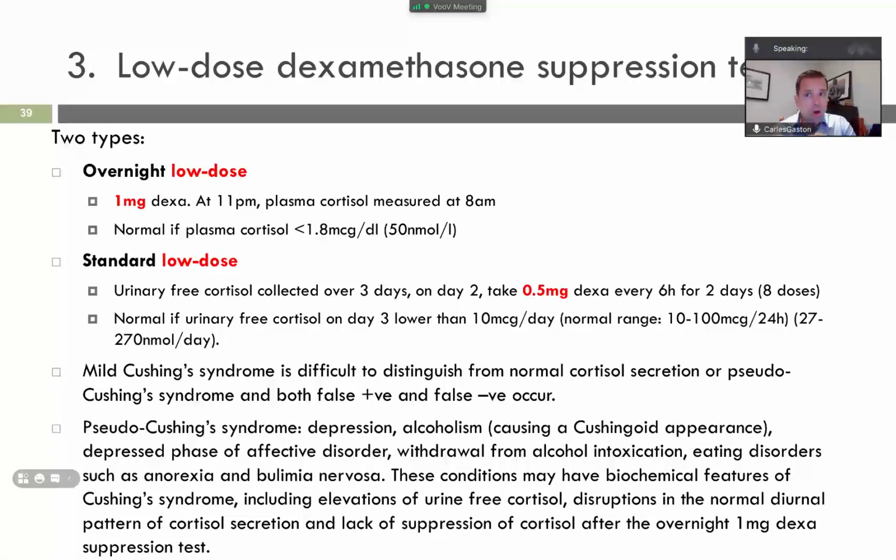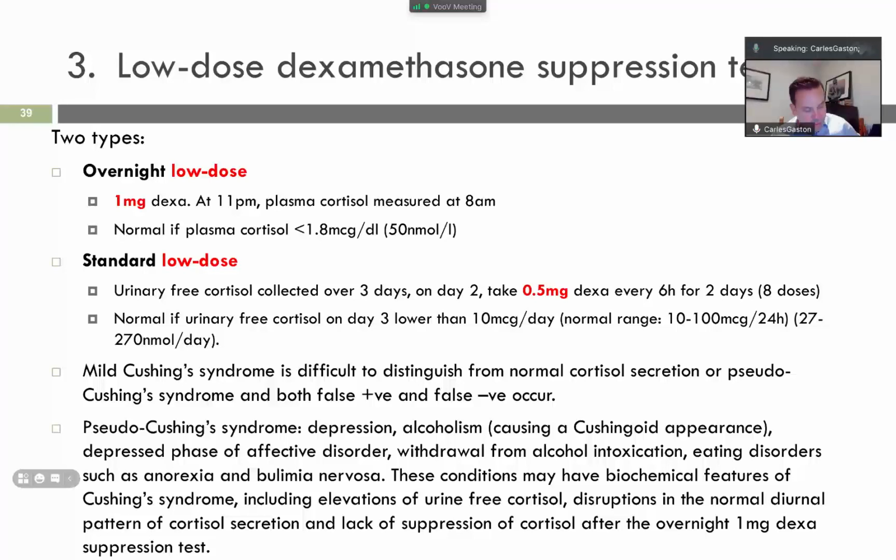For example, the main feature is elevation of free cortisol, so there must be a lot of free cortisol. And obviously something to take into consideration is also disruption of the normal diurnal pattern of cortisol. Okay. Elevation of urine free cortisol.